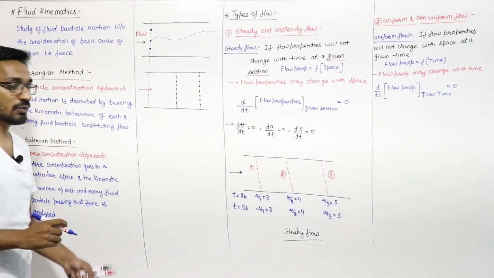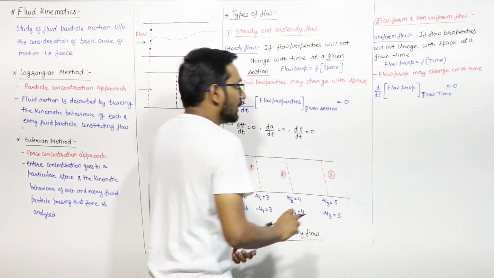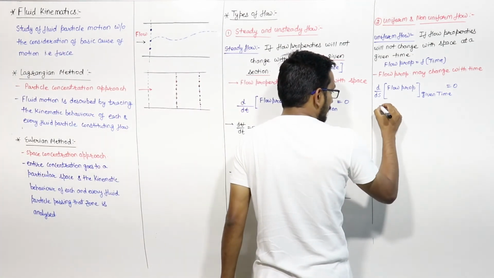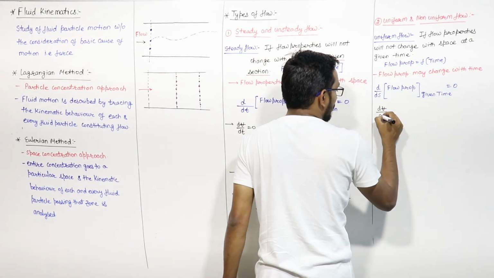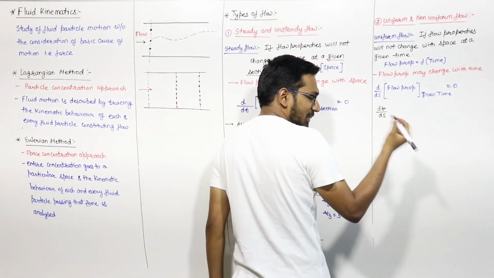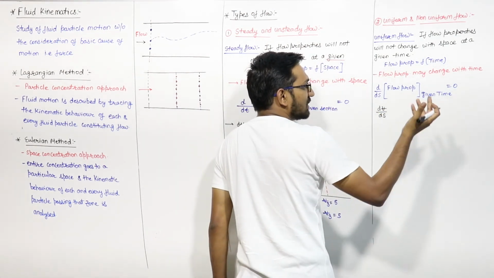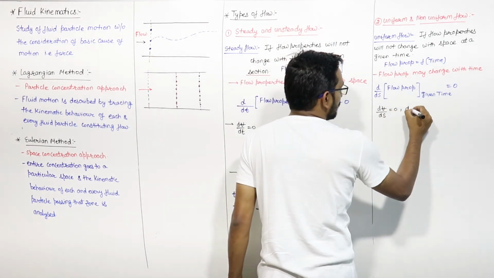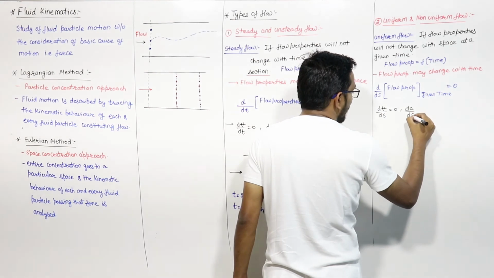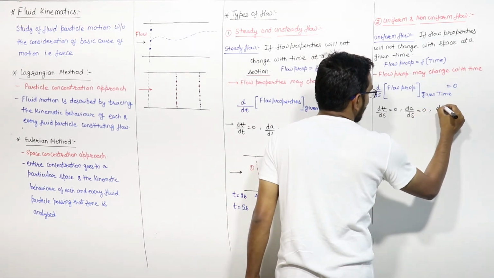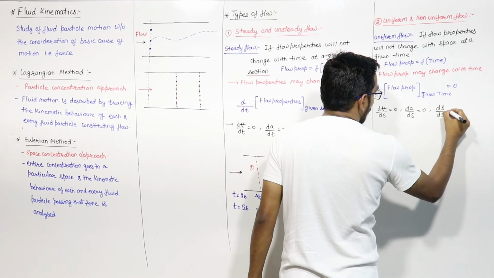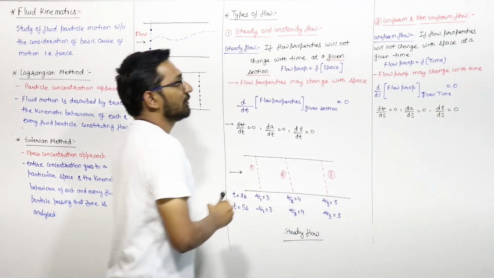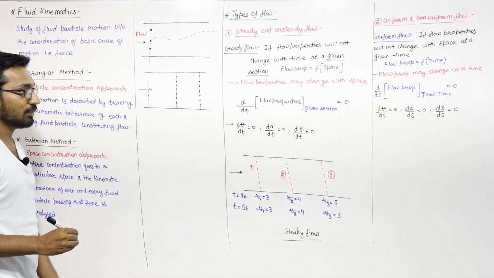This will be equal to 0 for uniform flow. That means the change of velocity with respect to space, S is for space, space may be x direction, y direction, z direction, it may be anything, will be 0. Change of acceleration with respect to space is 0. Change of density with respect to space is 0. That type of flow is known as uniform flow.